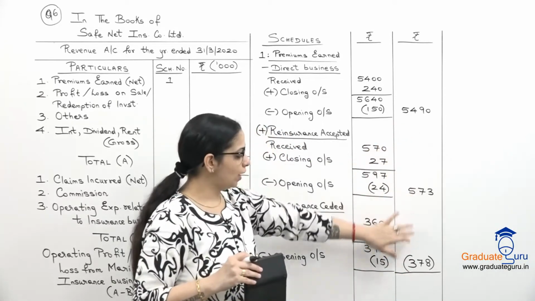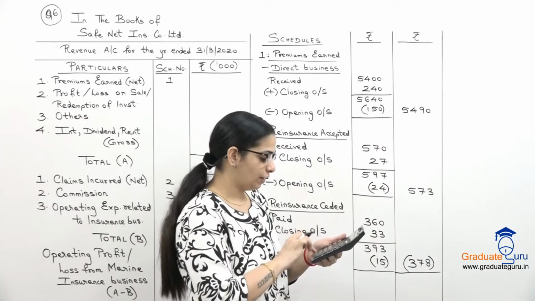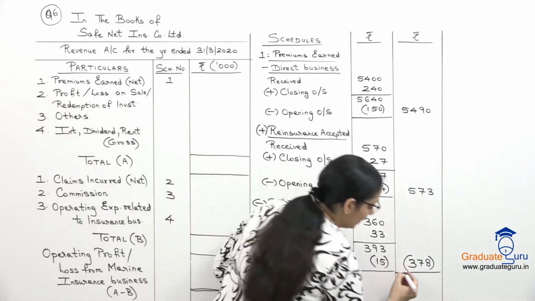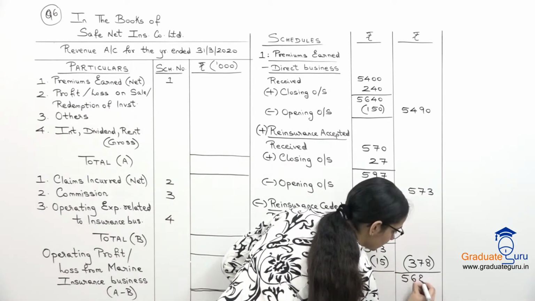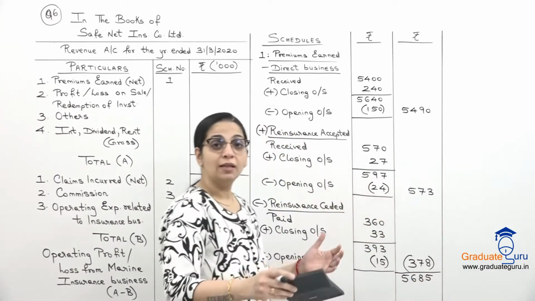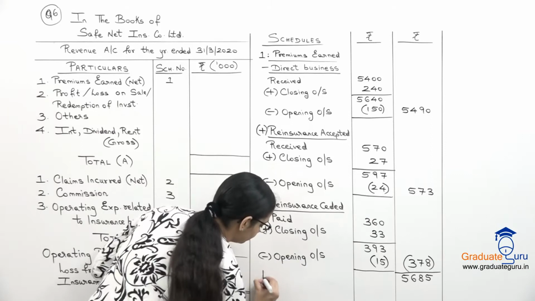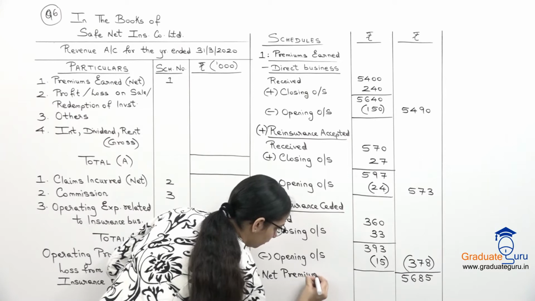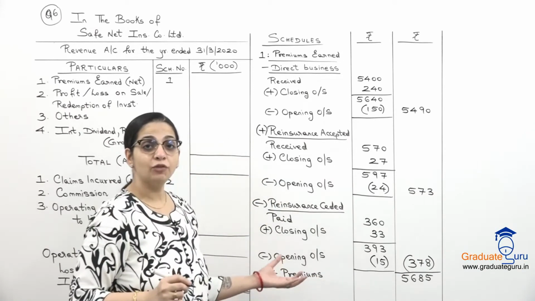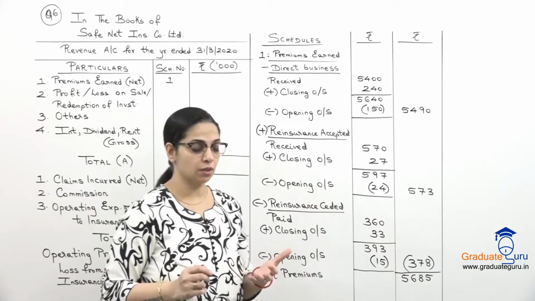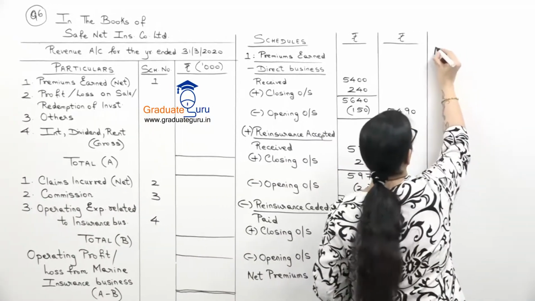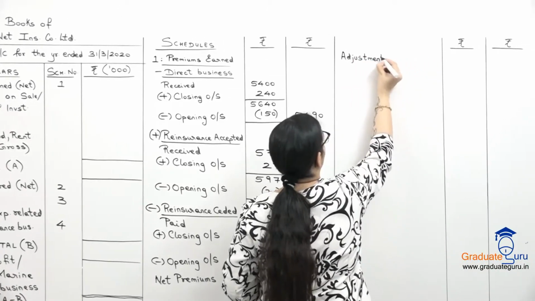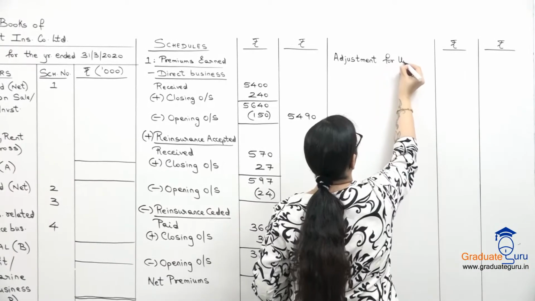Now, we will add these two and subtract this. So, 5490 plus 573 minus 378, we get 5685. This is our net premium. But यहाँ पर we have to adjust for our unexpired risk reserve. So, इसके बाद we will do the adjustment for unexpired risk reserve.